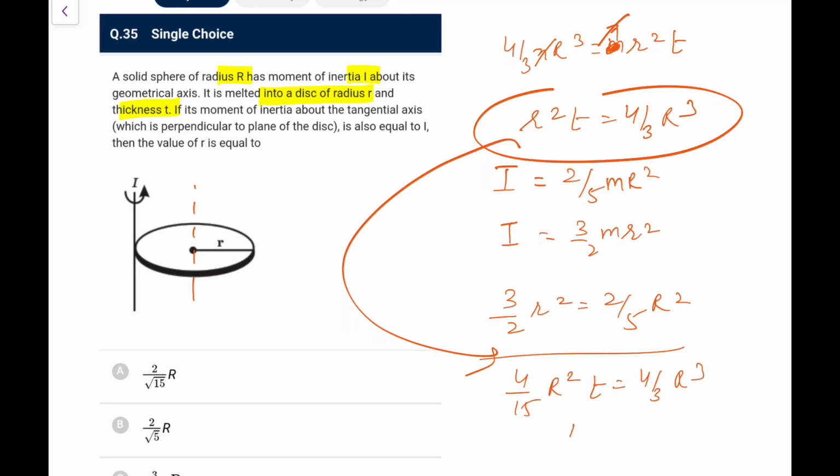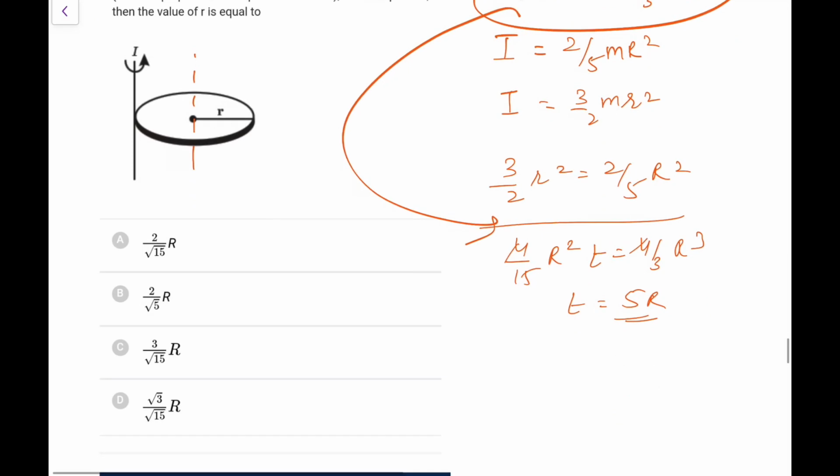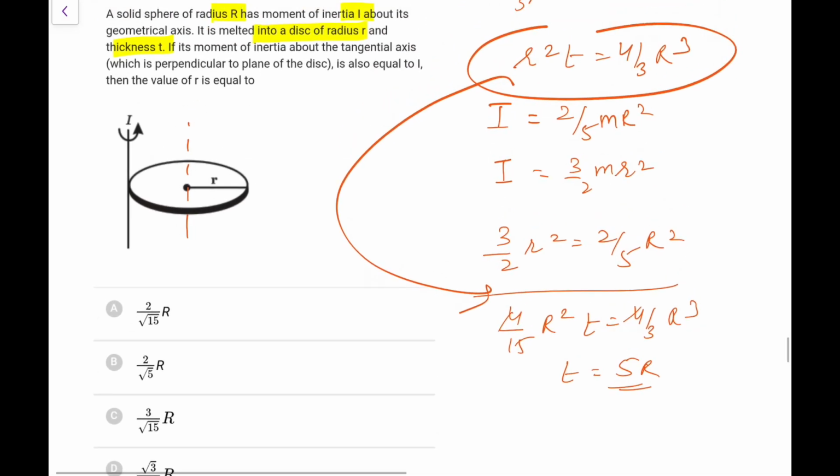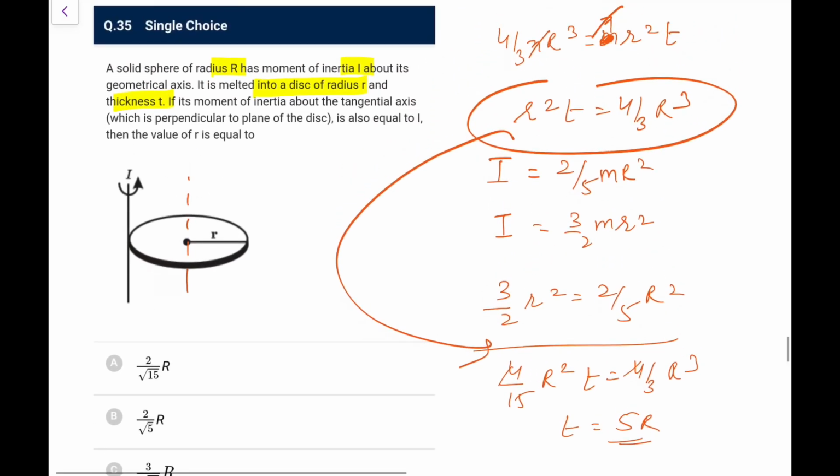Let me check first, this r square comes out as 4r square by 15, I have written it right.